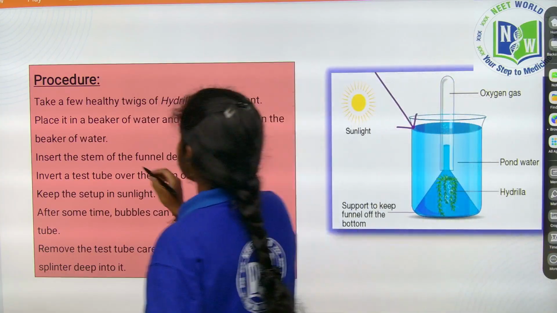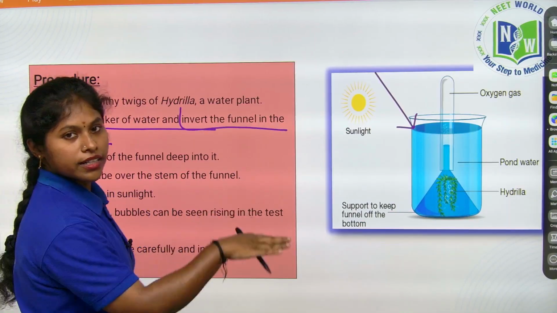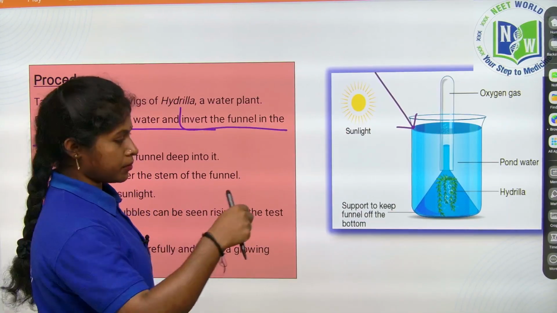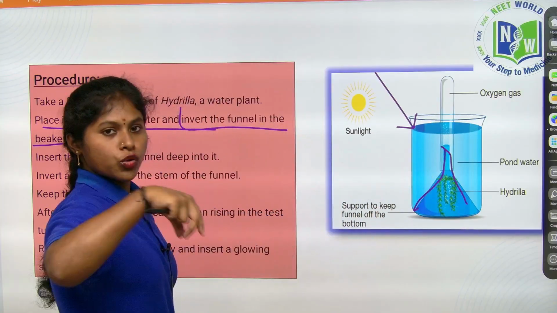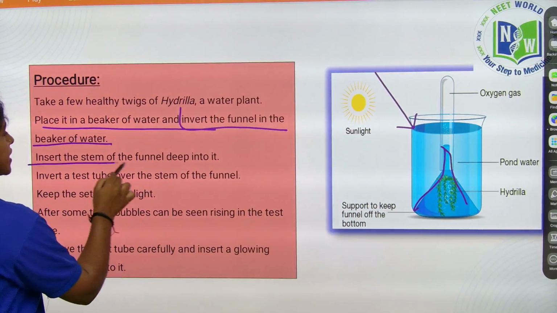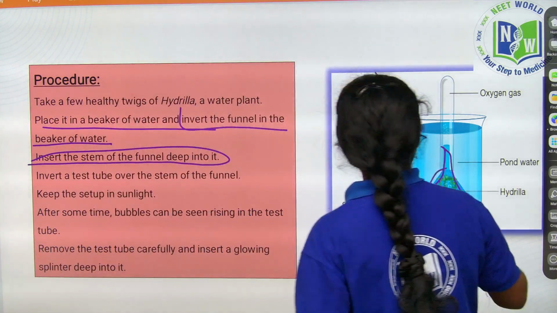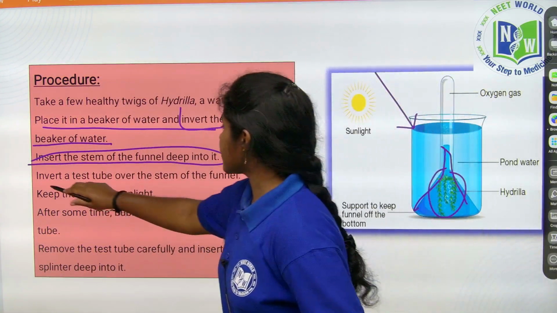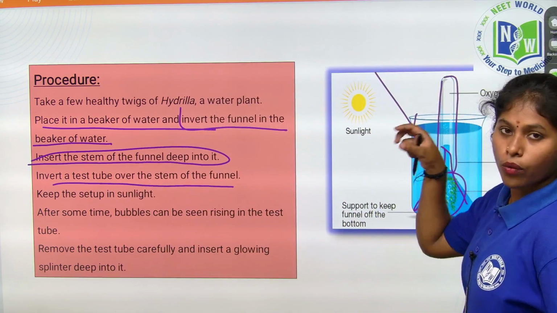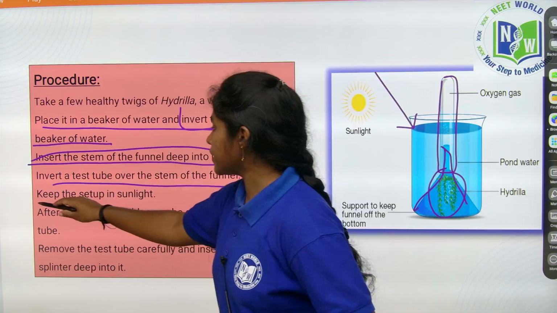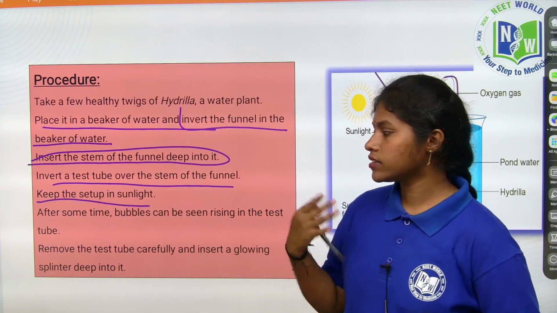See here, placed in a beaker, invert the funnel in the beaker of water, and also place a test tube inverted. Insert the stem of the funnel deep into it, so whatever stems or twigs you take, just insert them. Invert a test tube over the stem of the funnel. So keep the setup in the sunlight.